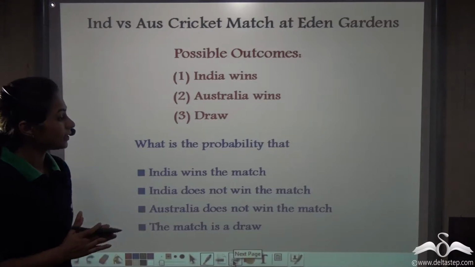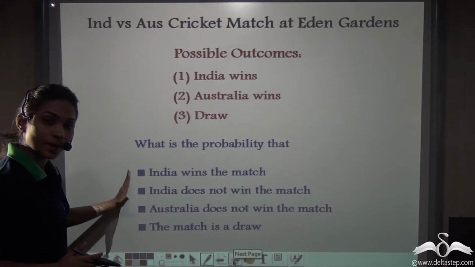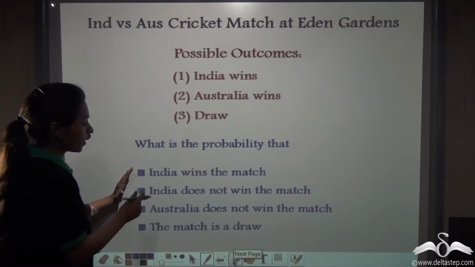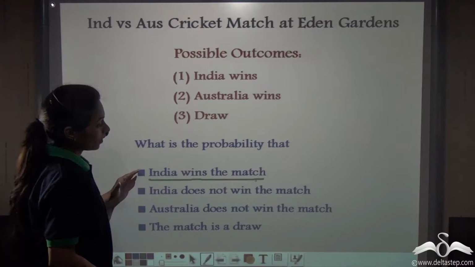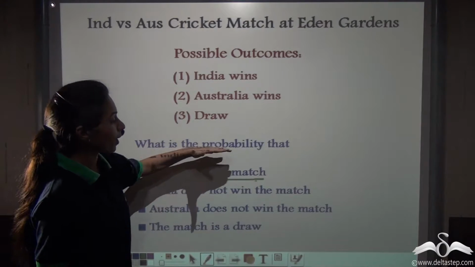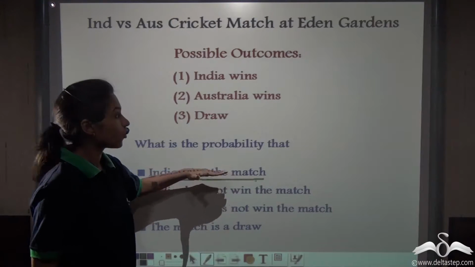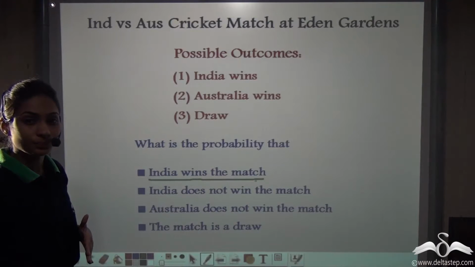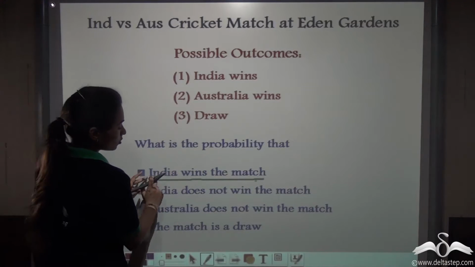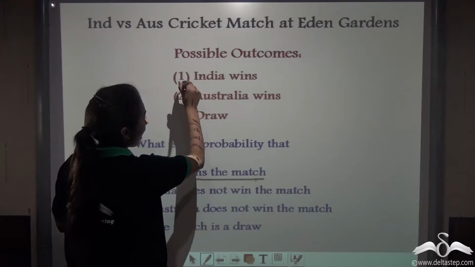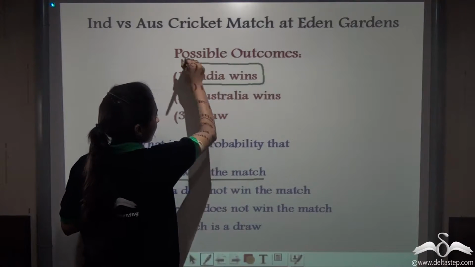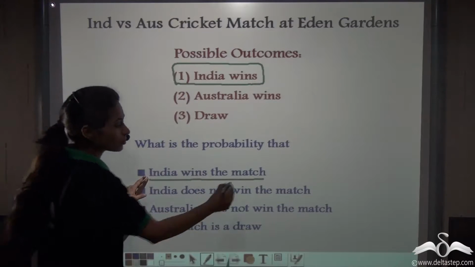Now let us again consider some events or some conditions. Here the first condition is that India wins the match. Now to find out the probability that India wins the match, which sample point will you consider? Well, to identify this condition, I have to consider this sample point, number one.